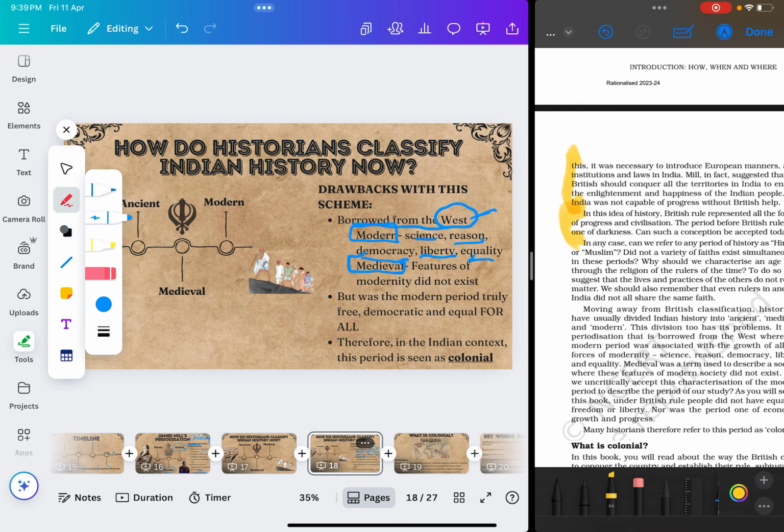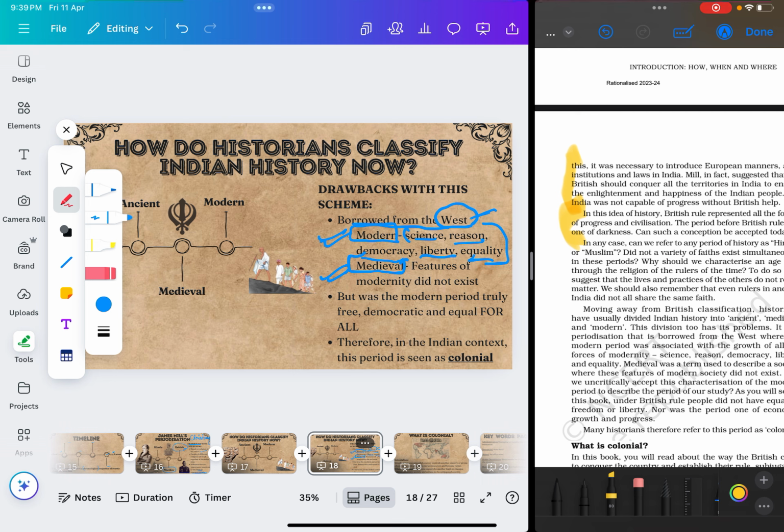and in the medieval period none of this existed. So you did not have in Europe or in the West during their medieval period any of these things. This is the classification that they're making. So according to them, the unique characteristic of the modern period is that it has all of this, and the unique characteristic of the medieval period is that it does not have any of this.